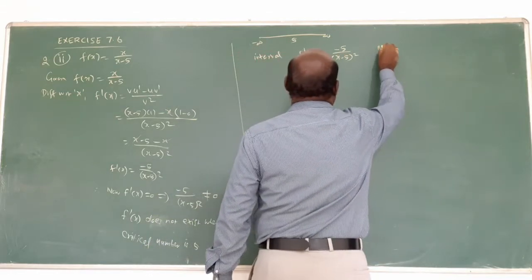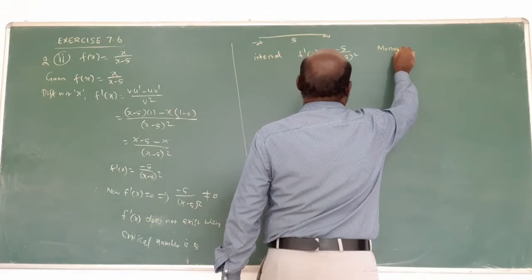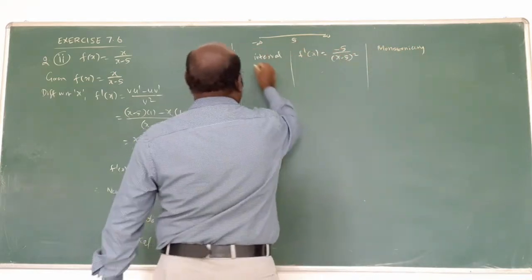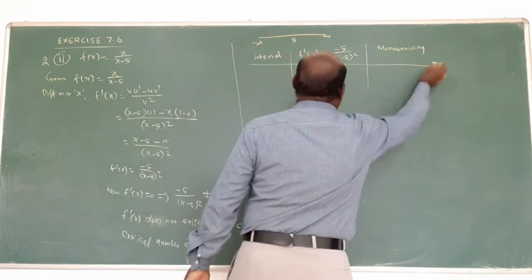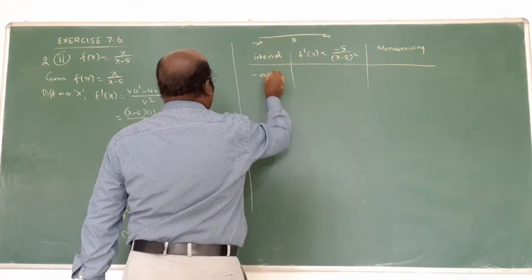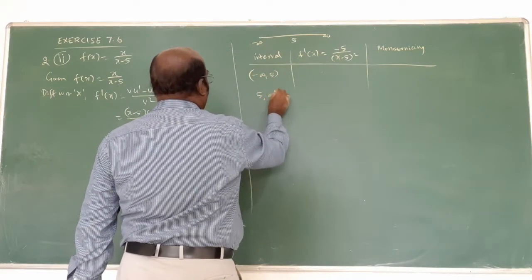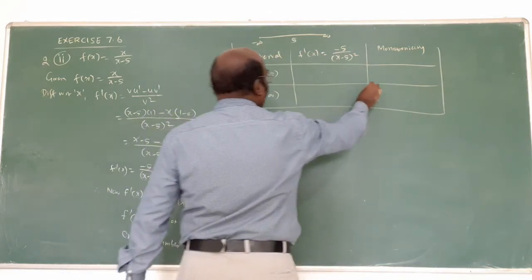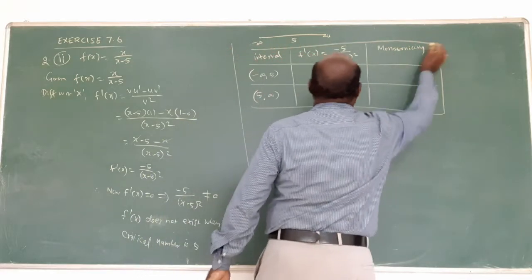Next is monotonicity. For the first interval, minus infinity comma 5, and the second, 5 comma infinity. Two intervals. Put the box clearly.